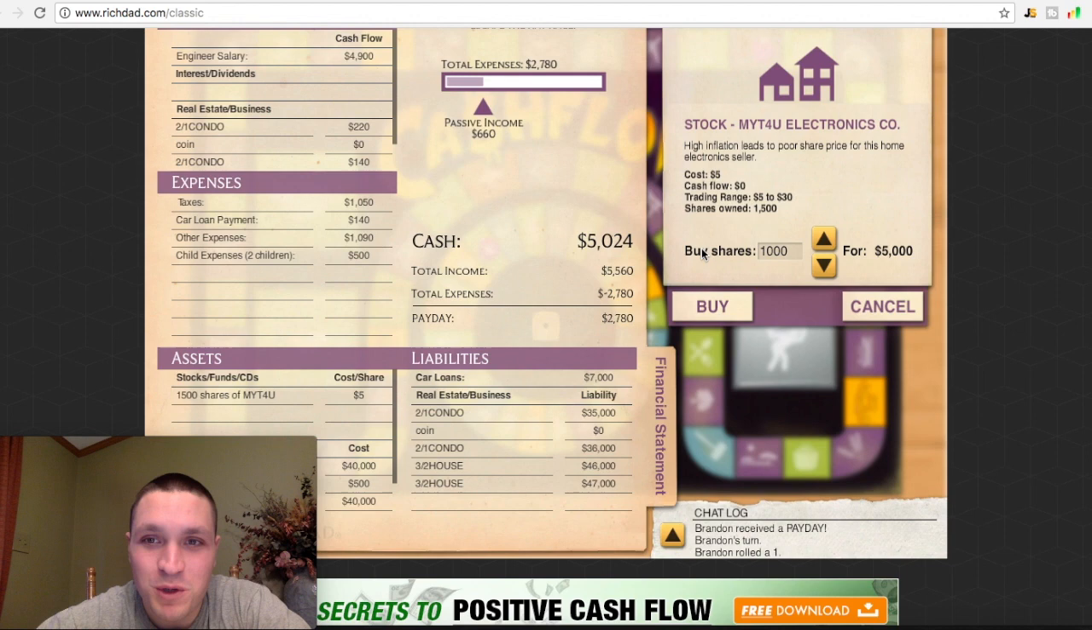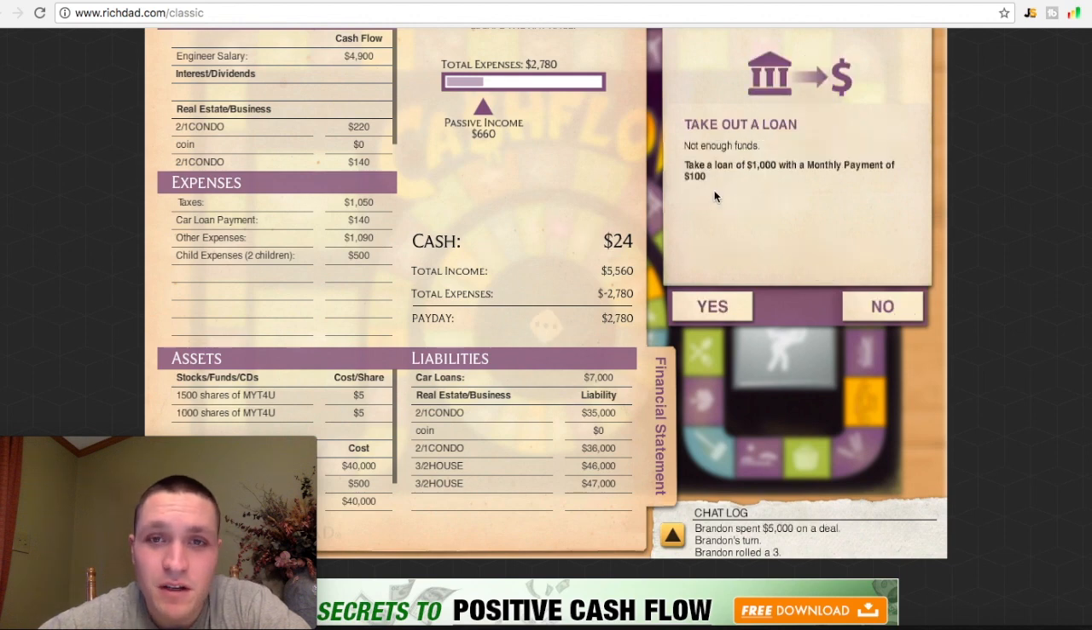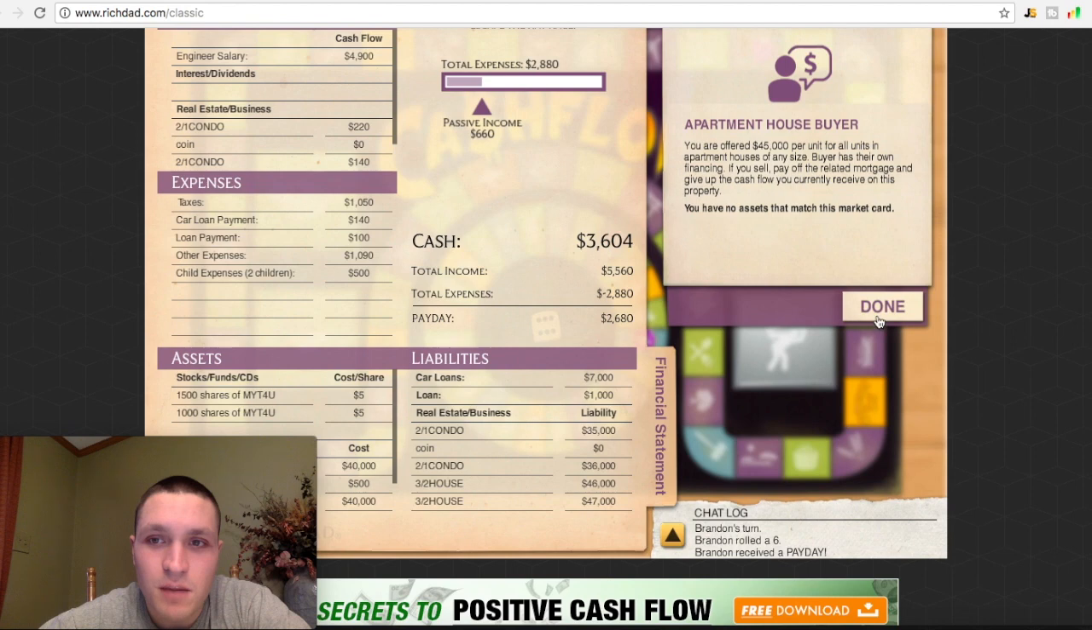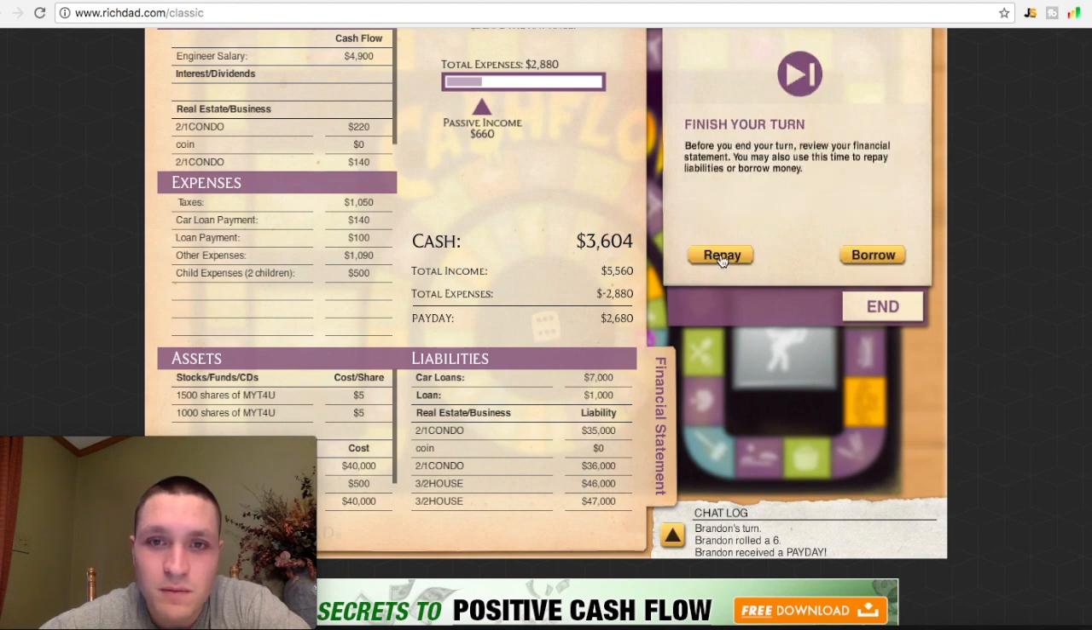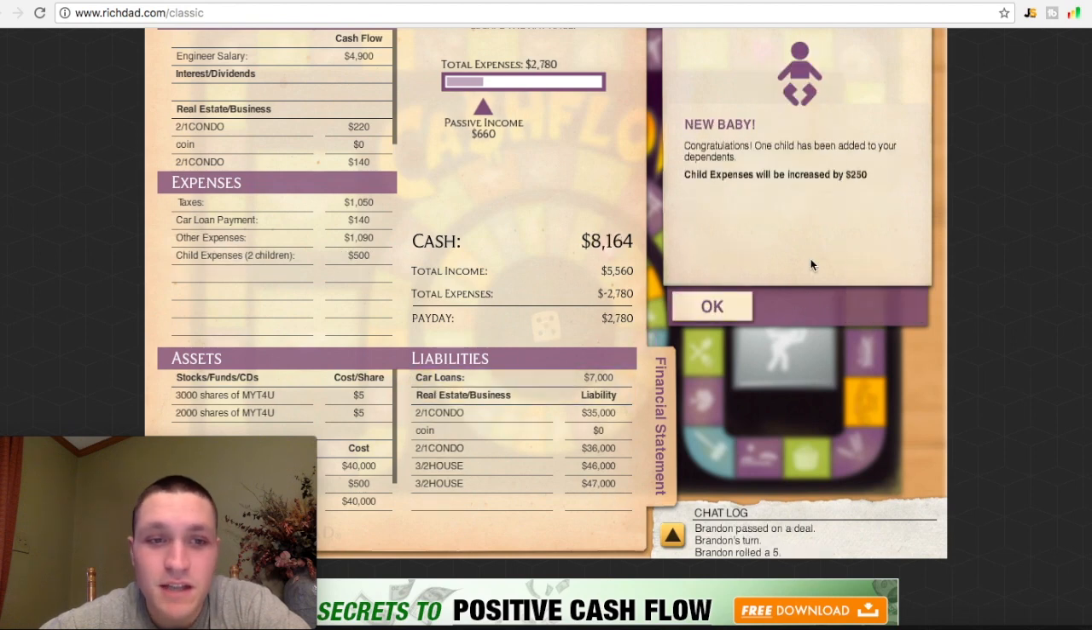Leave myself with $24 though. See, this is where I got hurt right here. I just got hit with an unexpected payment. Now I don't have enough funds, so I gotta take out a loan. Alright, so I got that back, and I'm gonna use that to pay off that loan that I just took out. I guess I had another kid, guys, so now I got 3 kids. That adds another $250 to my expenses.